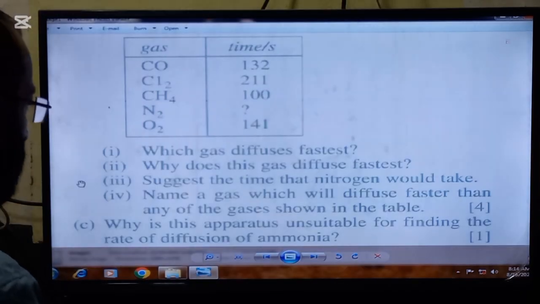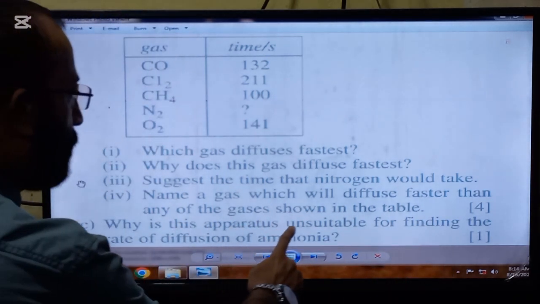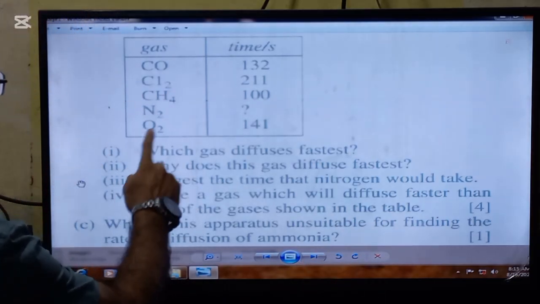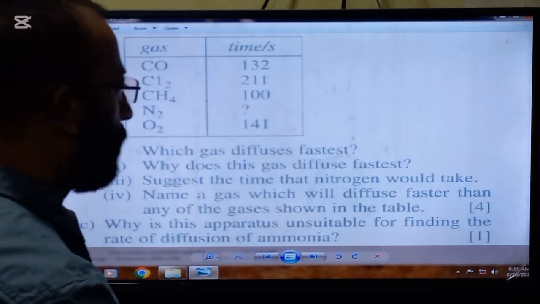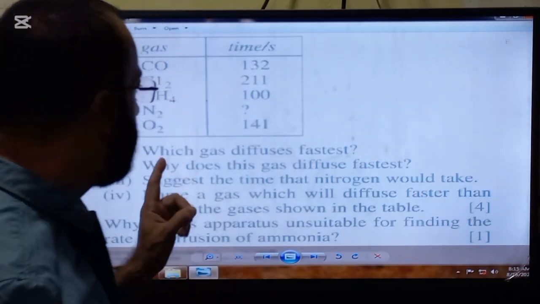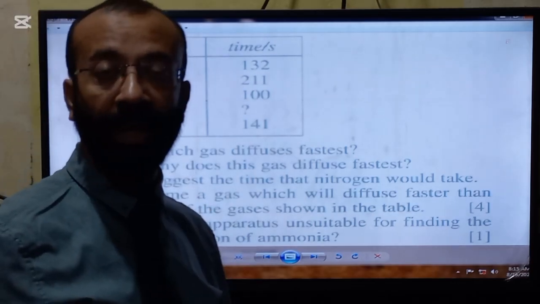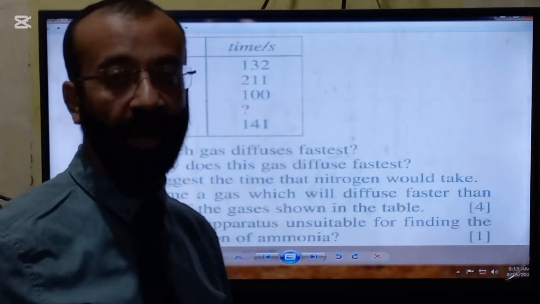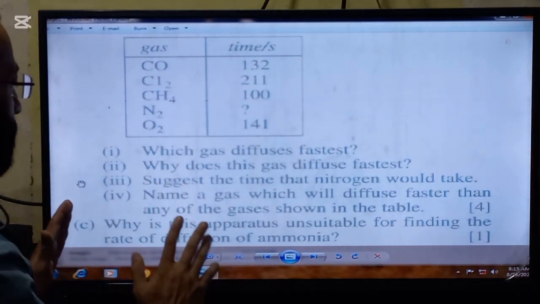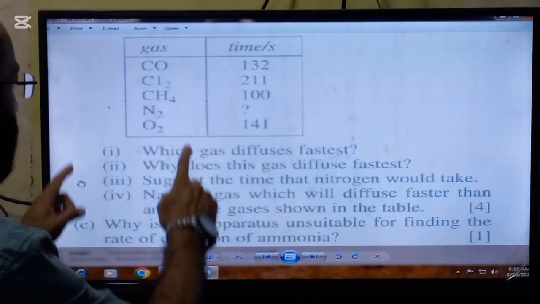The statement of the fourth part is, name a gas which will diffuse faster than any of the gases shown in the table. In the table we are given carbon monoxide, chlorine, methane, nitrogen and oxygen gases. Hydrogen gas will have the fastest rate of diffusion of these gases, because the relative molecular mass of hydrogen is 2, which is lower than those gases. So hydrogen gas will diffuse faster than any of the gases shown in the table.